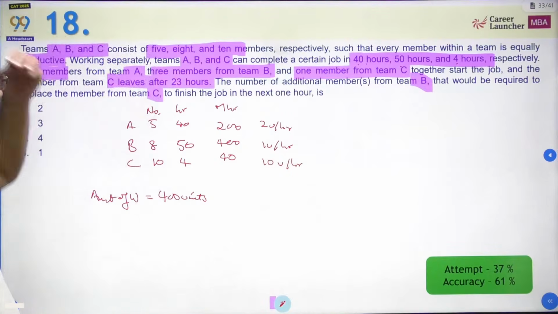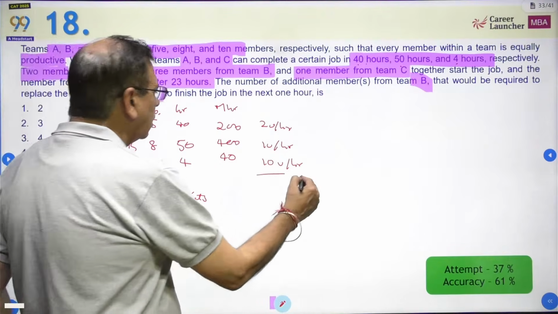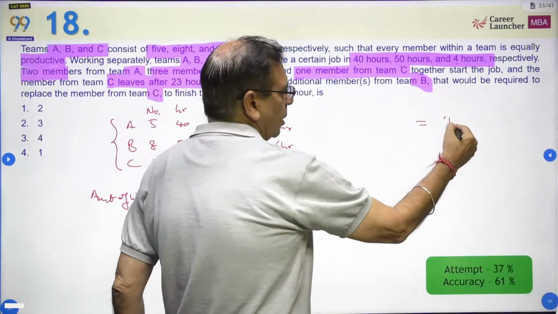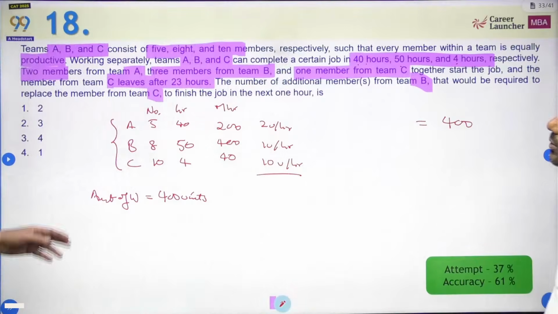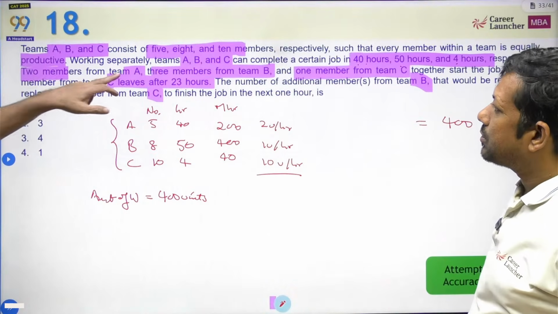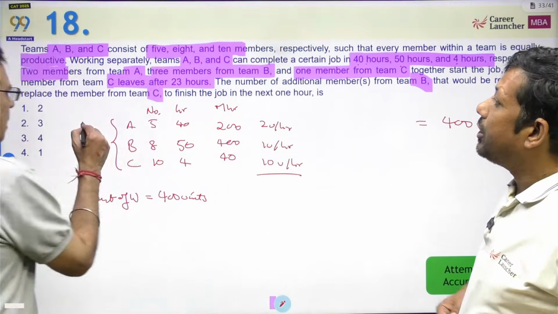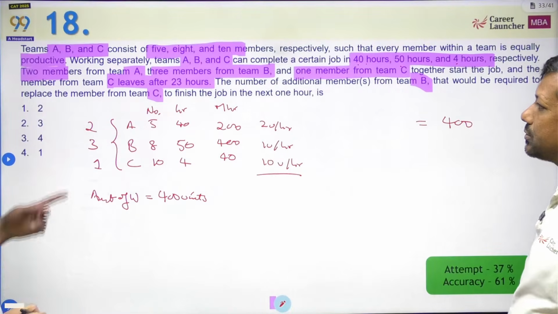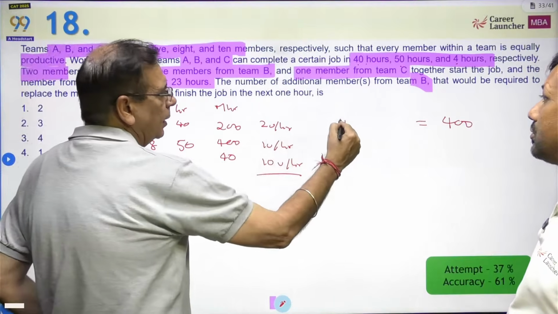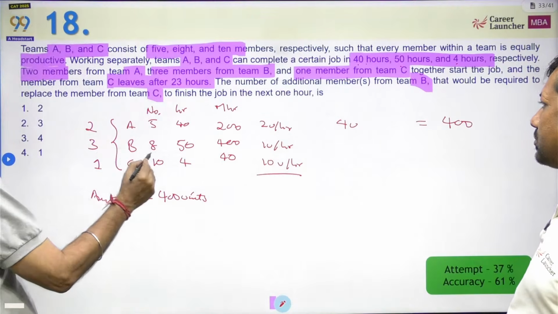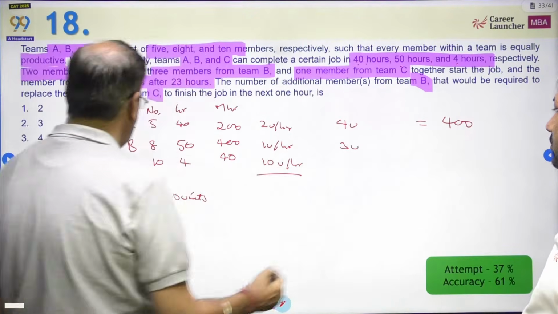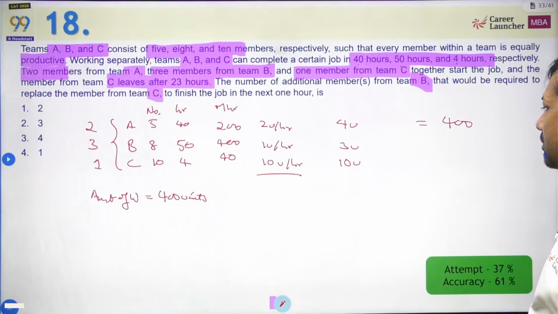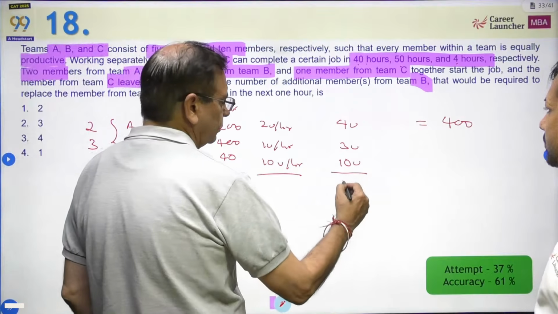Okay. Now what is happening? For 23 hours, all of them work together. The amount of work is 400 units. But here we are looking at 2 from A, 3 from B, and 1 from C. So 2 from A will do 4 units per hour, 3 from B will do 3 units per hour, and 1 from C will do 10 units per hour. So this becomes how much? 17.